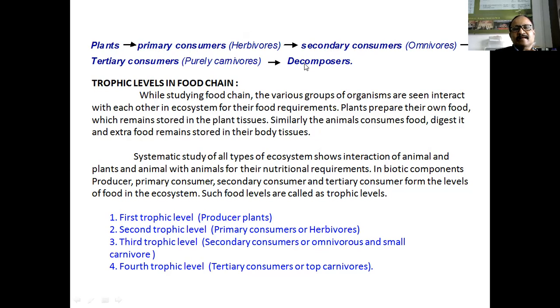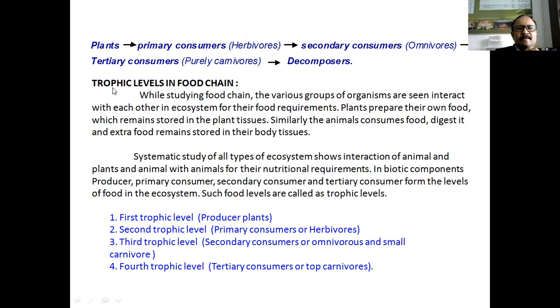Then another nutritional level is the decomposers, the dead material of plants and all the animals when settles on the ground, then decomposers attack the decaying matter and take food from this decaying matter. See, in this case, these decomposers are microscopic animals. Okay, decomposers are microscopic animals and they absorb very little amount of food from the decaying matter. Okay, hence we do not count these decomposers as a nutritional step.